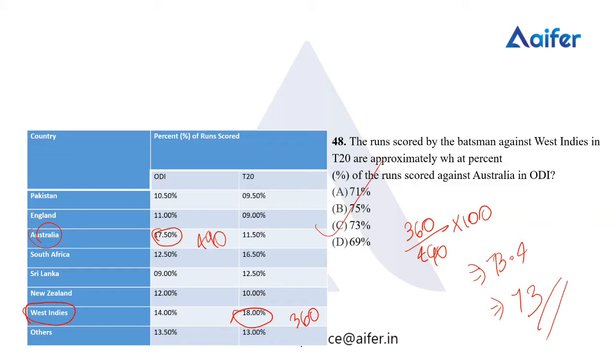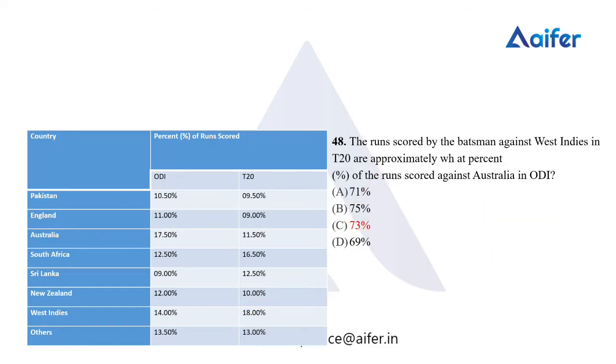Here the question is, the runs scored by the batsman against West Indies in T20 is approximately what percent of the runs scored against Australia in OD. So we'll be finding the runs scored by the batsman against West Indies in T20 and Australia in OD, and we'll be finding the percentage. So we have option C as the correct answer for this question.